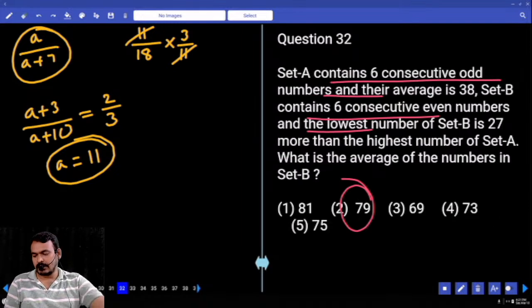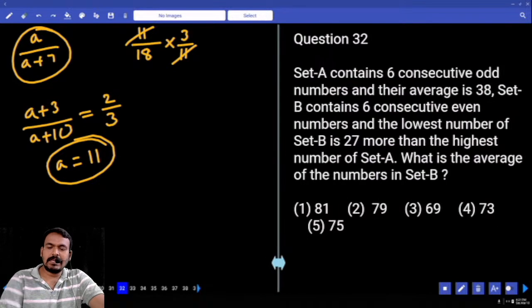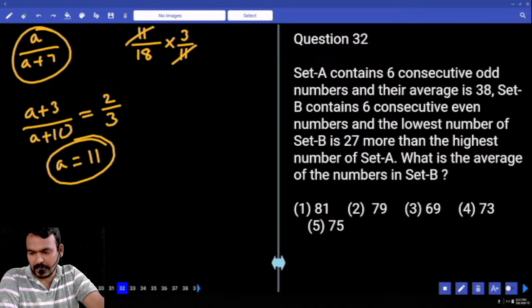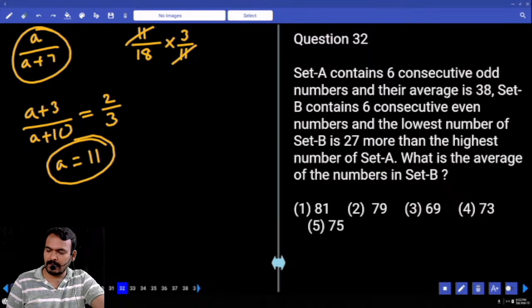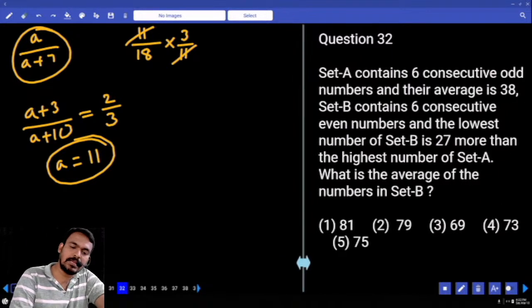Next question number 32. Set A contains 6 consecutive odd numbers and their average is how much? 38. Set B contains 6 consecutive even numbers and the lowest number of set B is 27 more than the highest number of set A. What is the average of the numbers in set B?